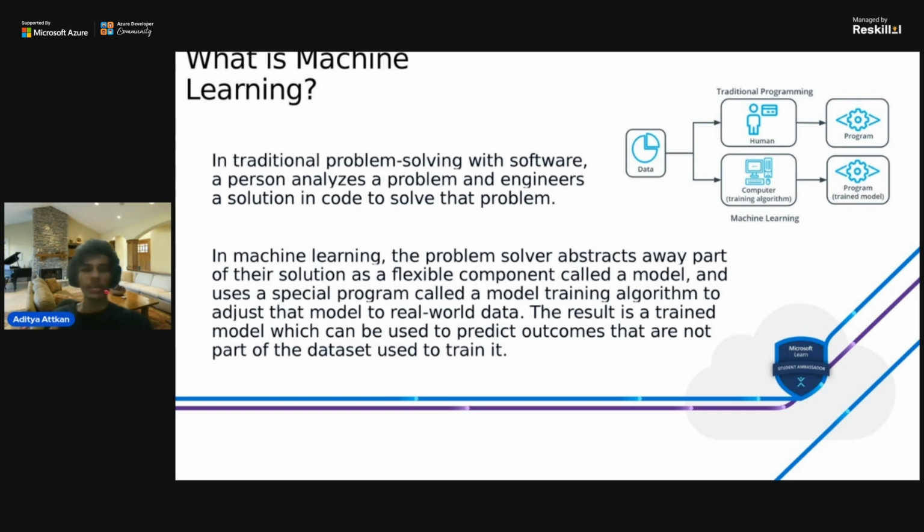So sometimes there are cases where we know that there is a problem, but we don't know which program is suitable for it. We don't know how to build the program for that problem. So we know that we have the problem, we have the data. How can we make the computer write the code itself on the basis of that data? If we are talking about something simple, we are talking about a prediction model.